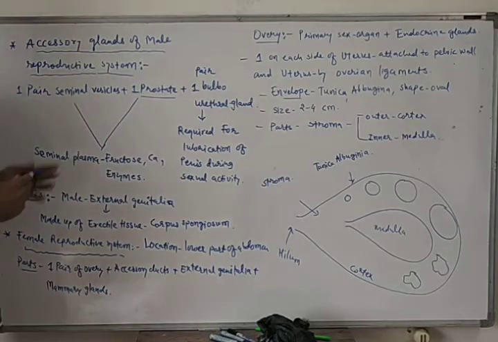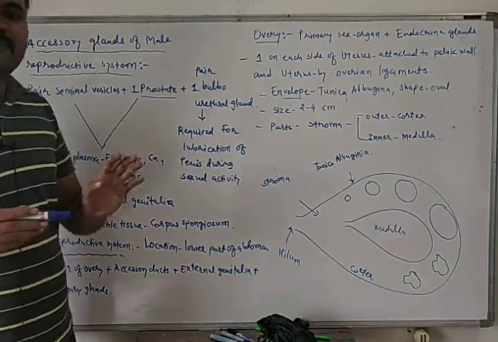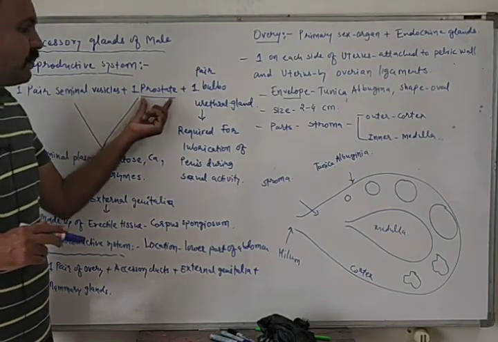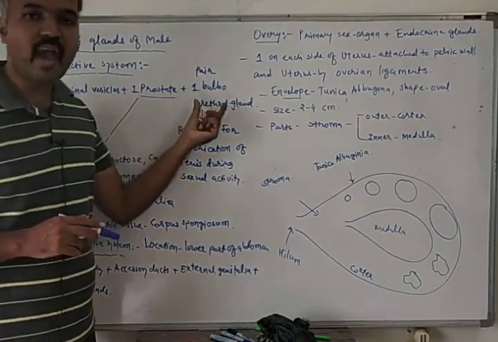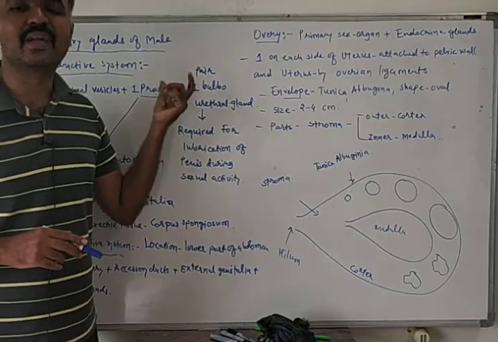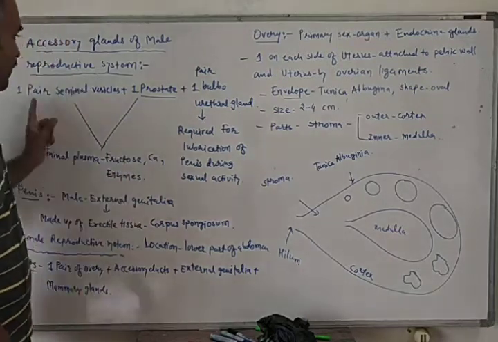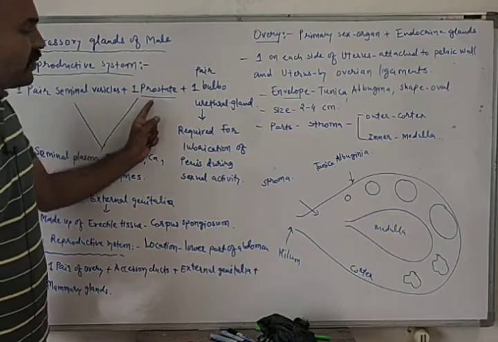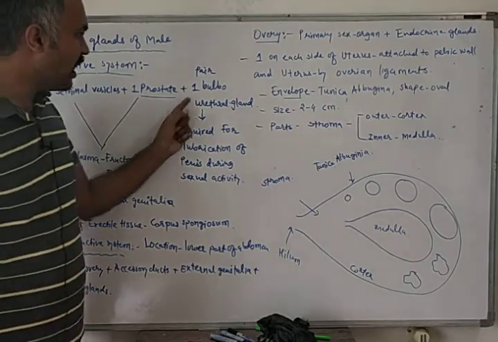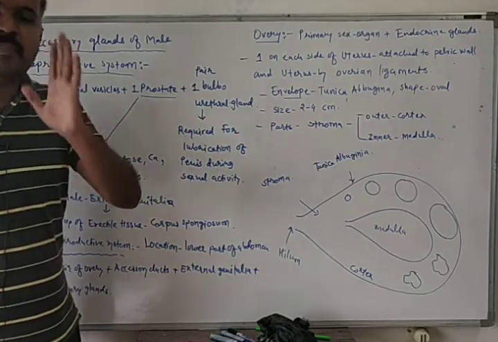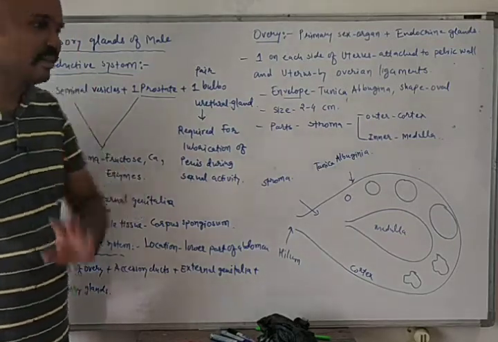These are known as the accessory glands of the male reproductive system.